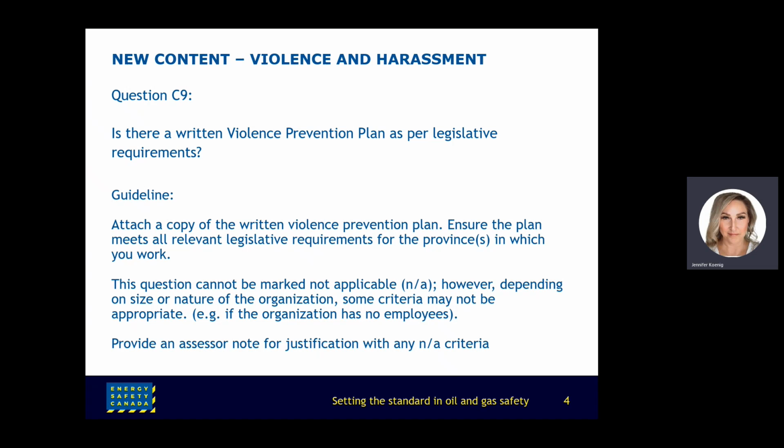You will need to check jurisdictional requirements as each province has a different requirement and uses different language. For example, Alberta uses the term violence and harassment. British Columbia uses workplace bullying and harassment as internal and violence as external, and Saskatchewan uses bullying and harassment in the workplace and violence separately.